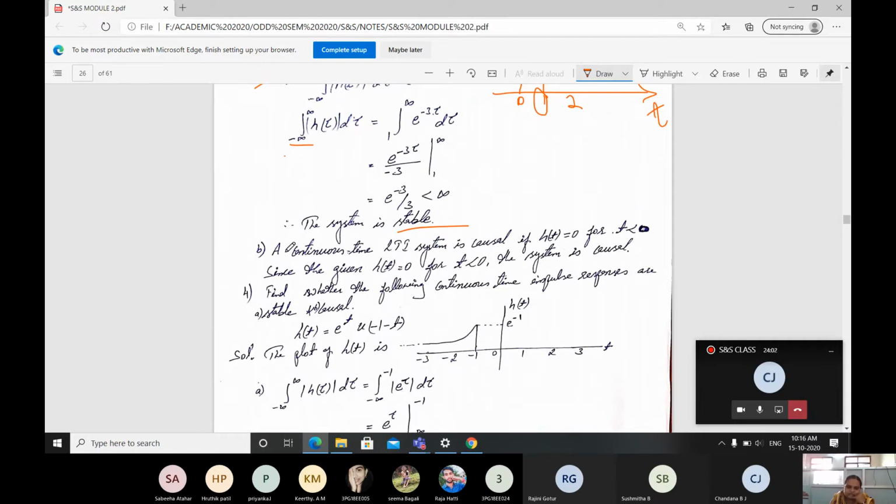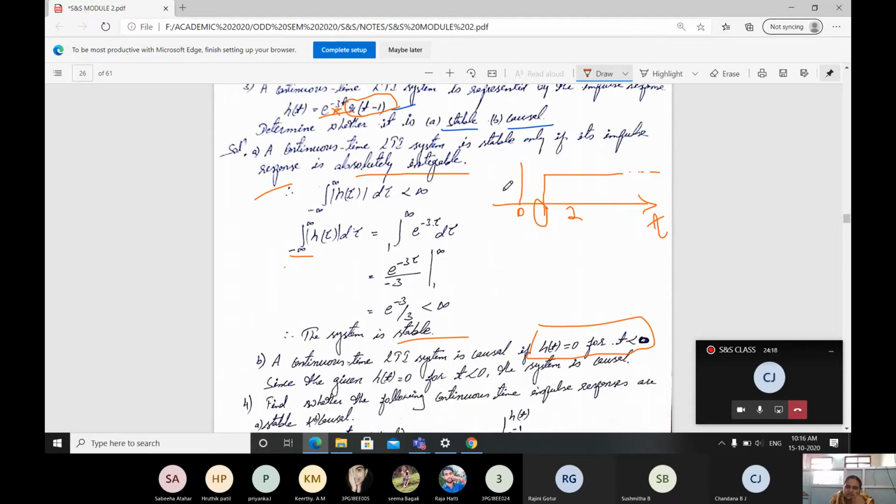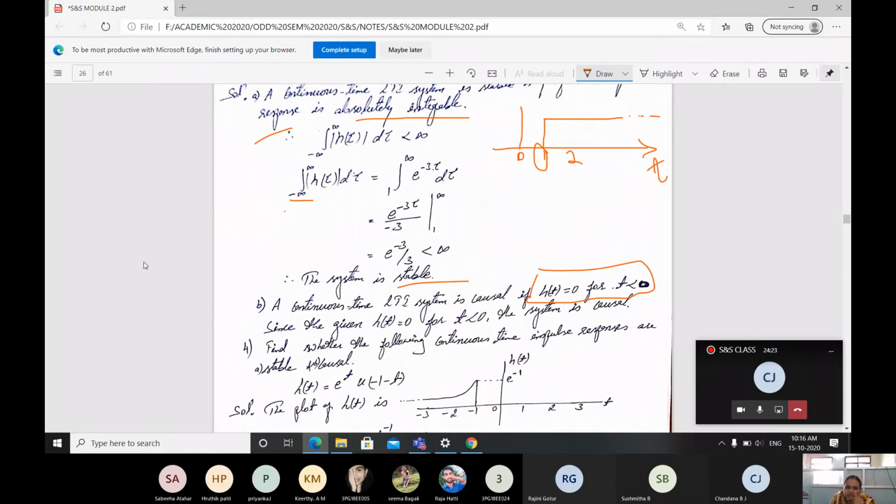Then about causality: a continuous time LTI system is going to be causal when, remember this condition, h of t is 0 for t less than 0, meaning negative values of t. Are we getting any negative values here if I multiply with e raised to minus 3t? No, you will be getting only positive values. Therefore, since the given h of t is 0 for t less than 0, the system is going to be causal.